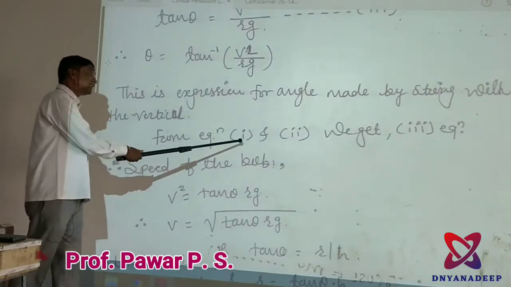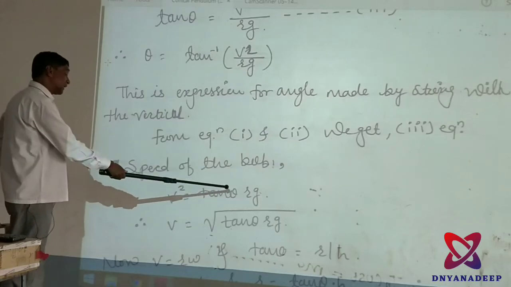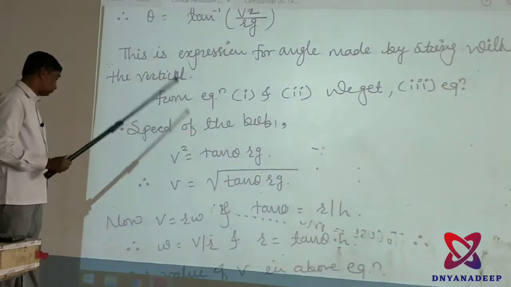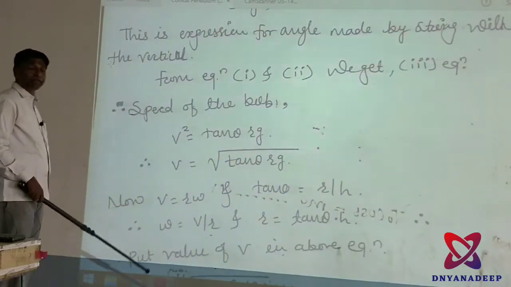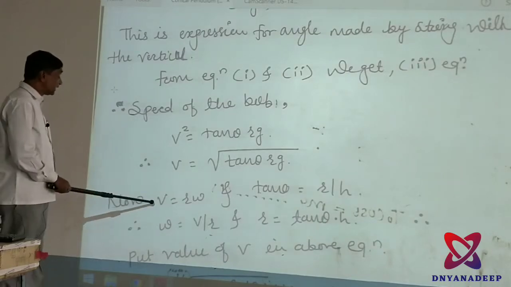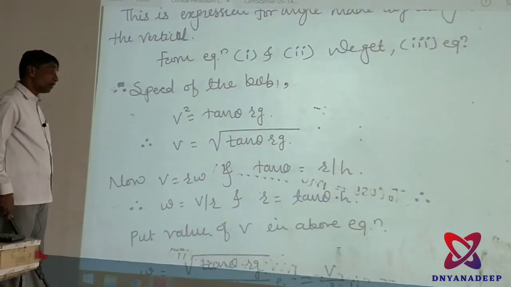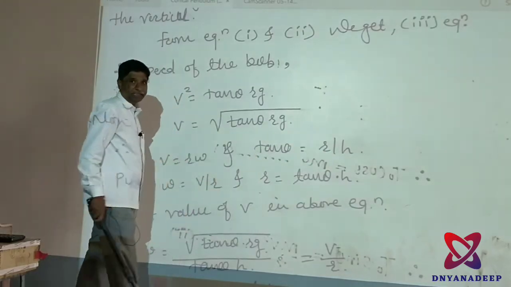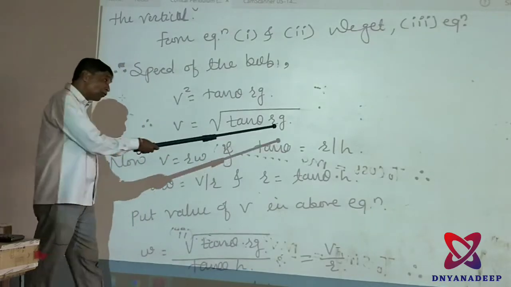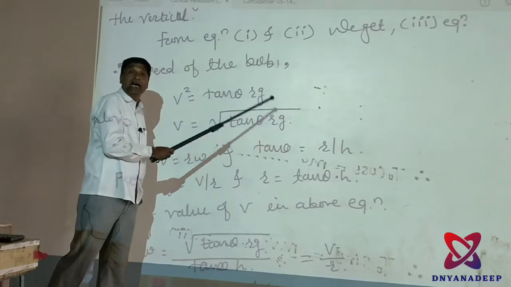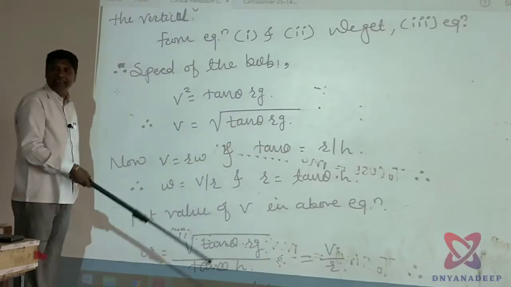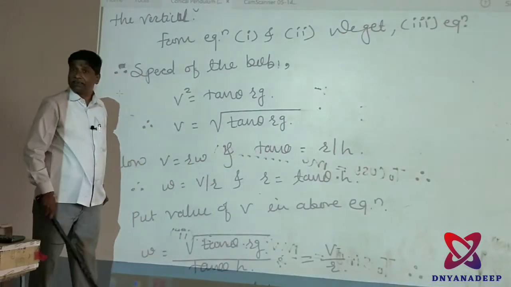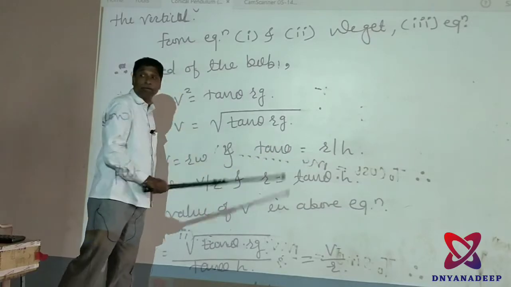Now see here. From equations 1 and 2, you get v square is equal to r g tan theta. Therefore, v is equal to square root of r g tan theta. Clear? Then next, the relationship between linear velocity and angular velocity is v is equal to r omega. And from the figure, tan theta is equal to r upon h, that means sin theta upon cos theta. Sin means the opposite side, that is the radius, and cos means the adjacent side, that is h. Therefore, tan theta is equal to r upon h.